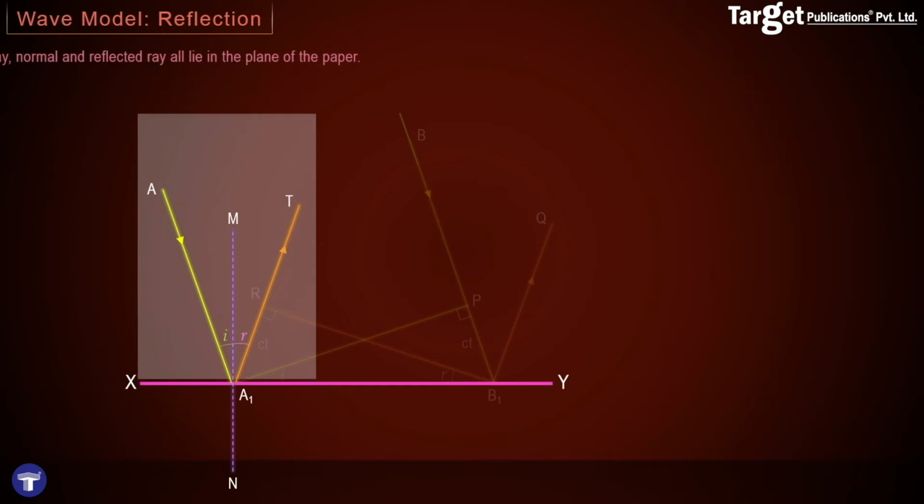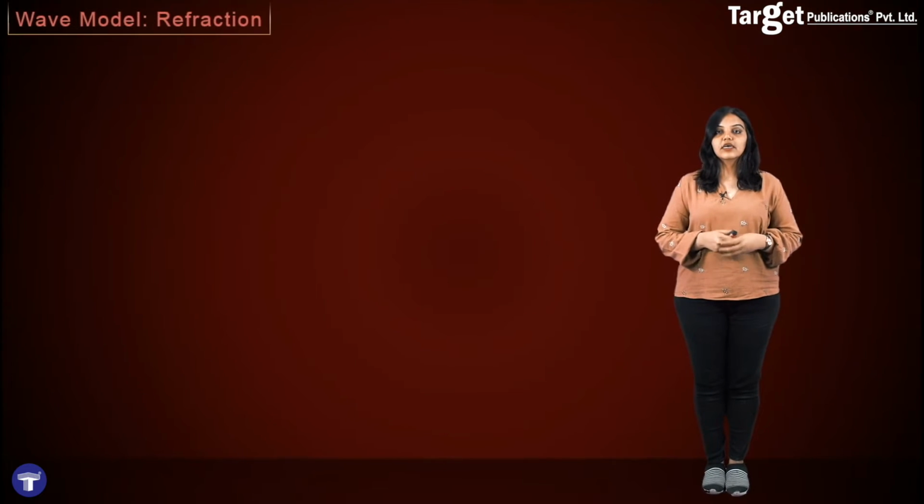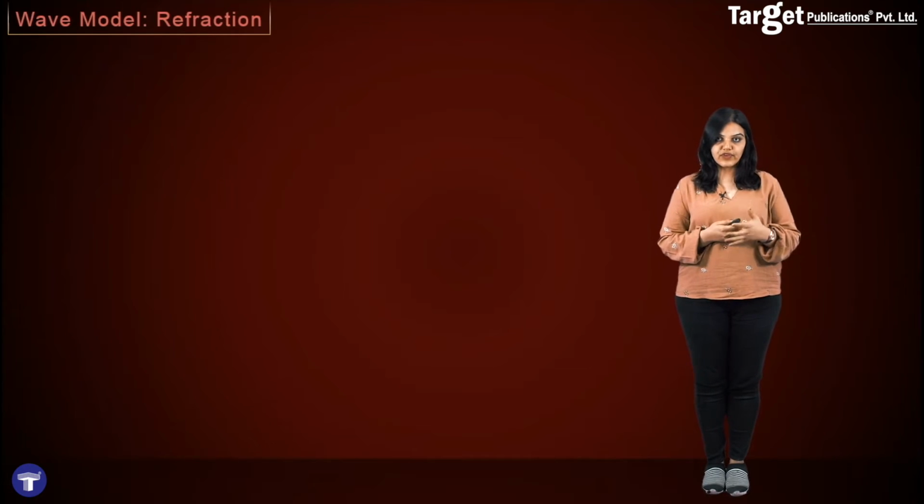reflection. We also see that the incident ray, the normal and the reflected ray all lie in the plane of the paper, and thus the second law of reflection is also verified. Thus we show that the wave model successfully explains the laws of reflection. Refraction of light can be explained on the basis of Huygens' wave theory of light in the same way that we were able to prove the laws of reflection.